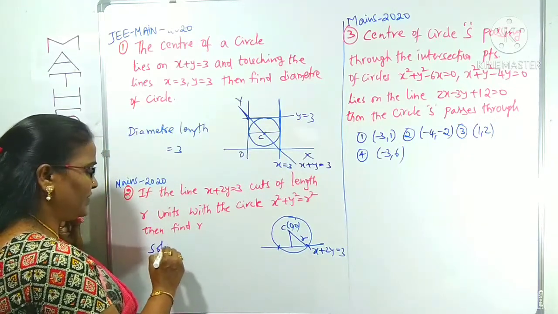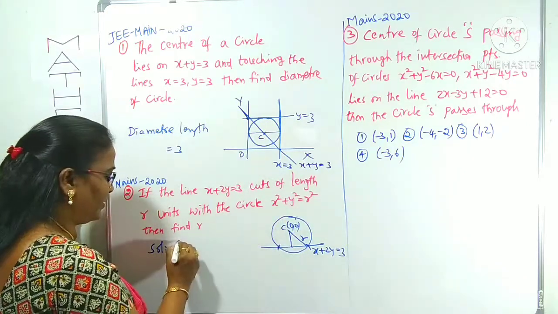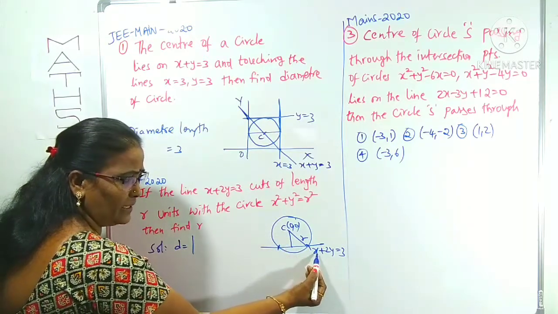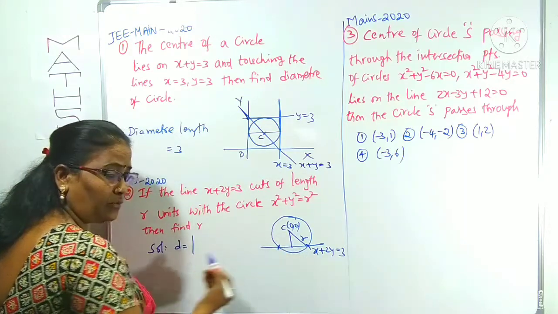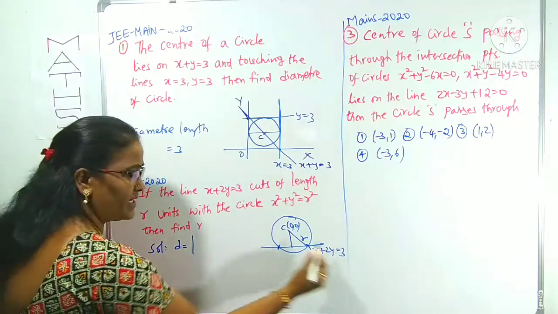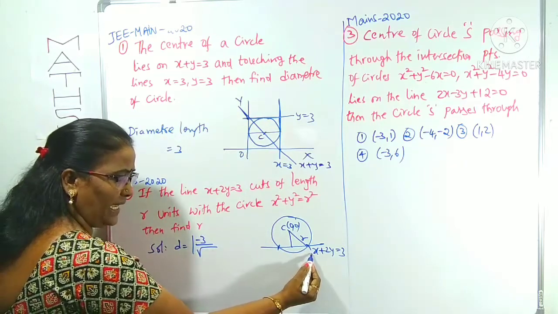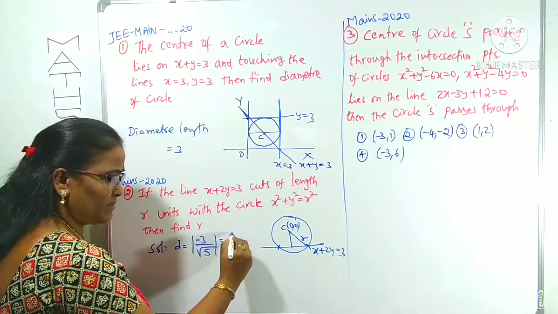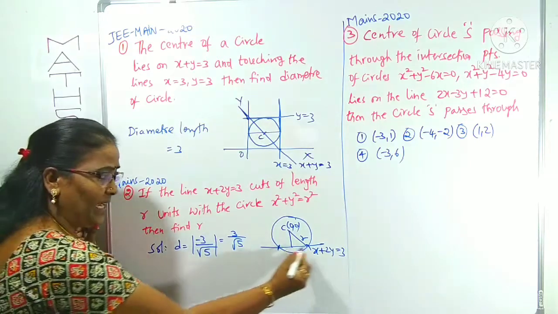For this solution, radius is r already, and we can find d. d is the distance from the center, 0, 0, to the line. What is the line? x plus 2y equals 3. So what is the formula for distance from origin to the line, from straight lines? Mod c by root over a squared plus b squared, and in place of c we have minus 3. a is 1, b is 2, a square plus b square is 5. Under modulus minus becomes plus. 3 by root 5 is the distance from center to the line.